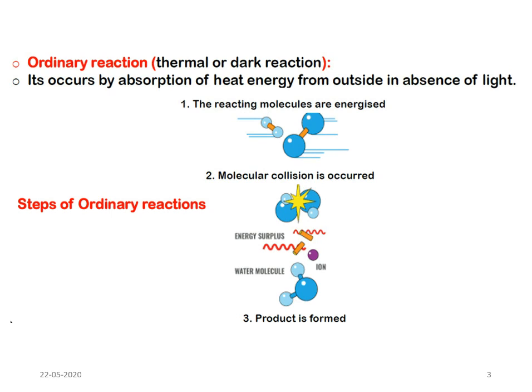Ordinary reactions are also known as thermal or dark reactions. These generally occur by the absorption of heat energy from outside in the absence of light. So here, these are the reactant molecules which gain energy. These are the reactant molecules which are energized, and when they undergo collision, they result in the formation of products. So these ordinary reactions generally occur by active collision between the reactant molecules, thereby resulting in the formation of products.